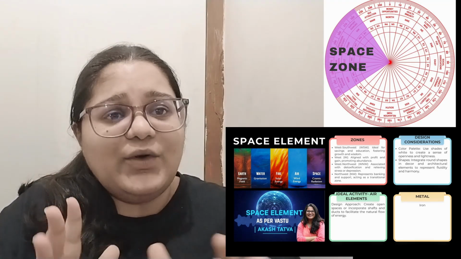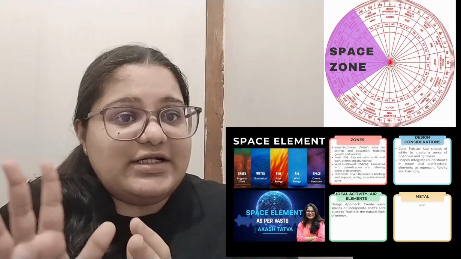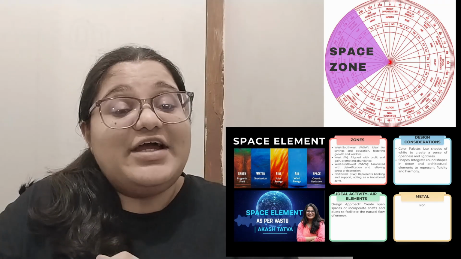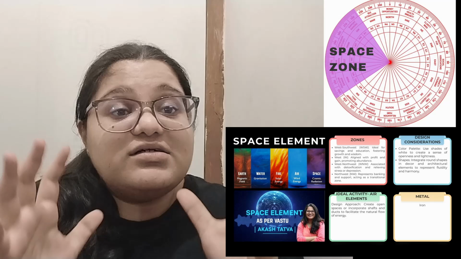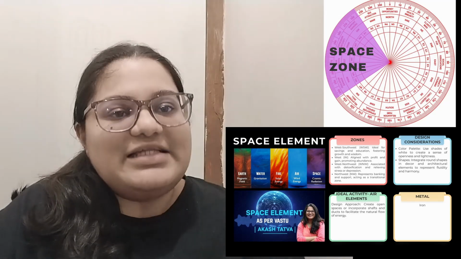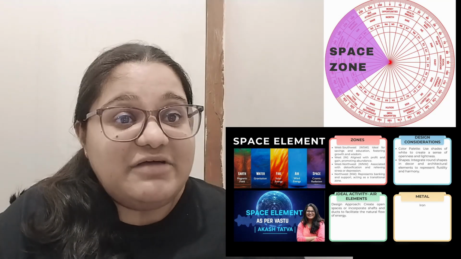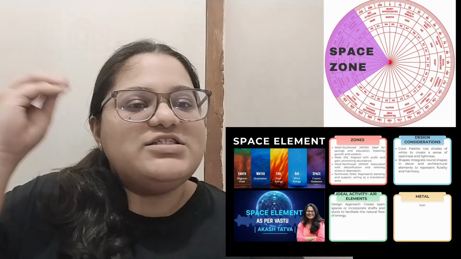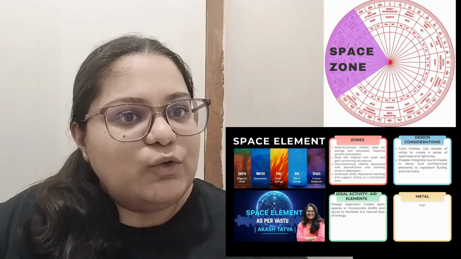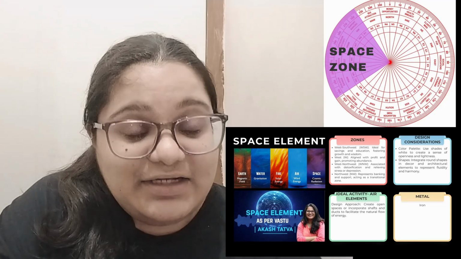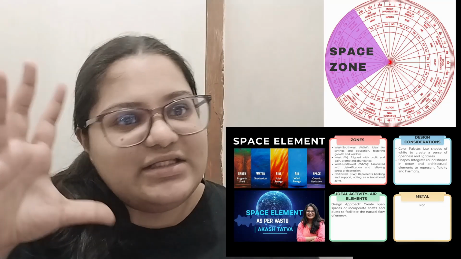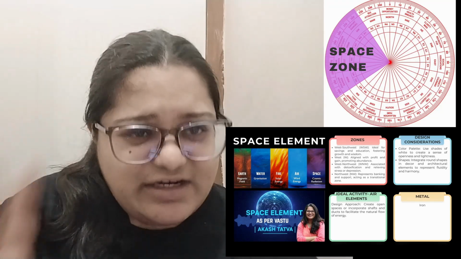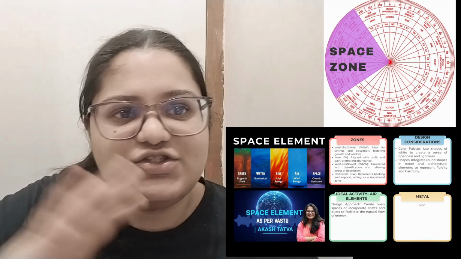Okay, so now that you've understood the zones that are associated, which is the transition zone as per the space element, let us try to understand what exactly is the color associated to it. Now this is a little tricky, I feel, because most of you might think that when we talk about the sky, the first few colors that come into our mind are blue, black and white, right? Because blue and white is something that you see in the morning hours, and black to a darkish blue is something that you see in the night sky. Generally, it can vary on climatic conditions, all of that.